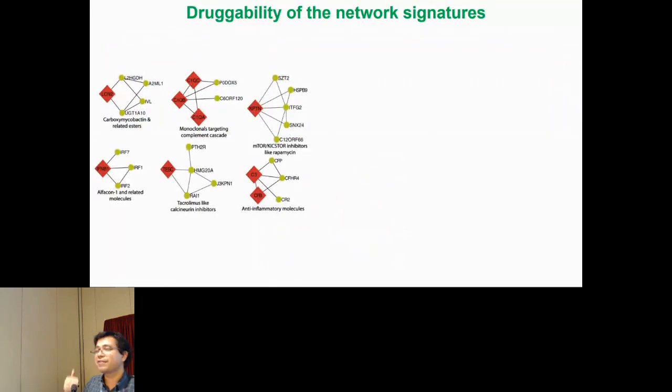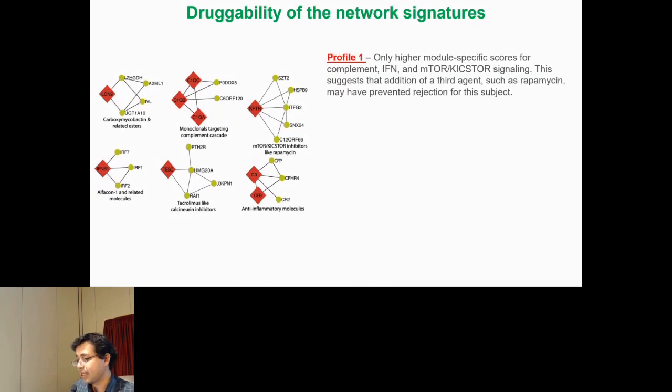But of course, going from bench to bedside, if you really do drug discovery or drug repurposing, that's 10 years. What is most interesting is some of these modules are targets of existing immunosuppressive drugs. So I will give you 3 examples. Number one, and these are 3 different patient profiles that we saw who underwent rejection. So, and this is, again, at the pre-transplant time point before the event occurred. So if you have only higher module-specific scores for complement, type 1 interferon or mTOR signaling, you can simply add a third agent, often done clinically, like rapamycin.